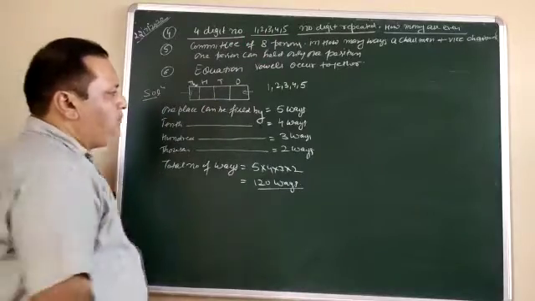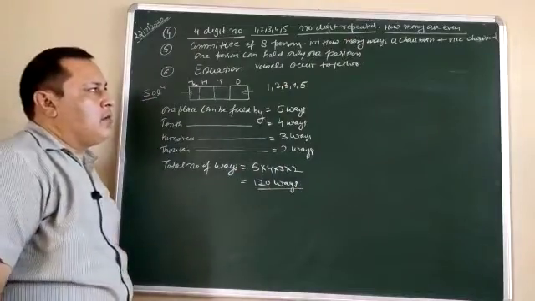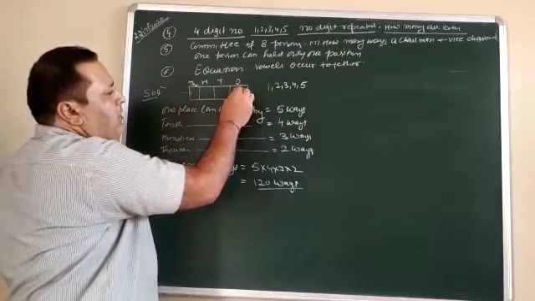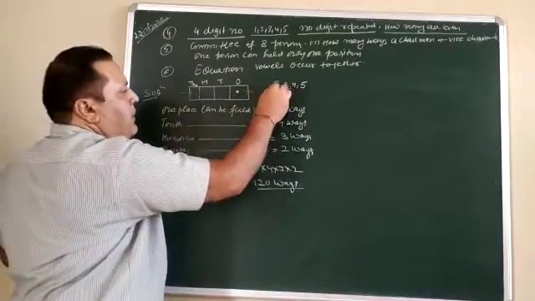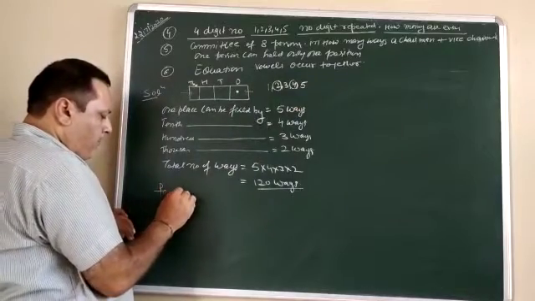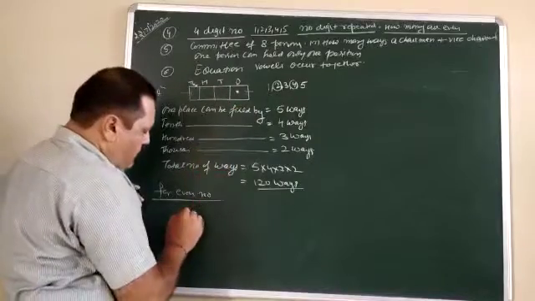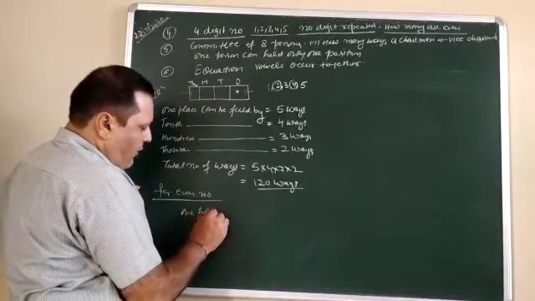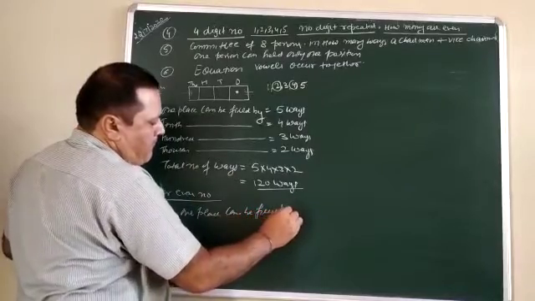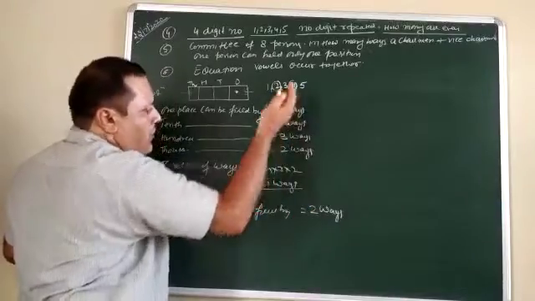Now come to the second part of the question. How many are even? In the case of even, it is only possible when the ones place is filled by 2 or 4. For an even number, see, this ones place can be filled in 2 ways, because we have only 2 numbers, either 2 or 4.